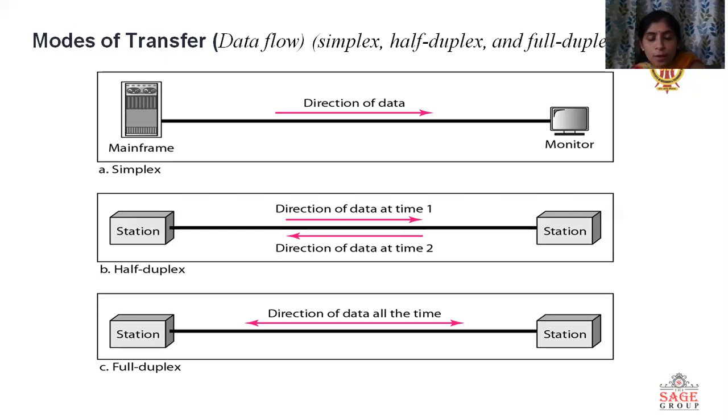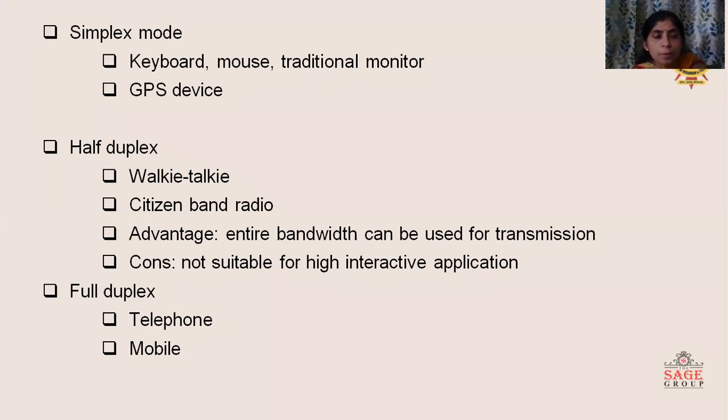Okay, the same will happen with the other station. So the best example of full duplex communication is telephone and mobile phones. So this is all about simplex, half duplex and full duplex communication. Now we are going to discuss the examples of this communication.